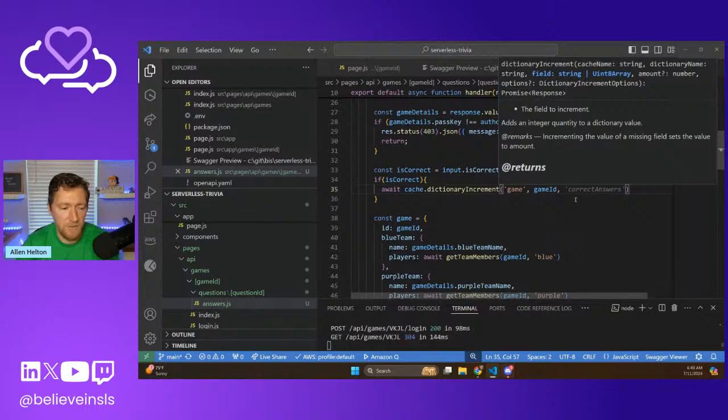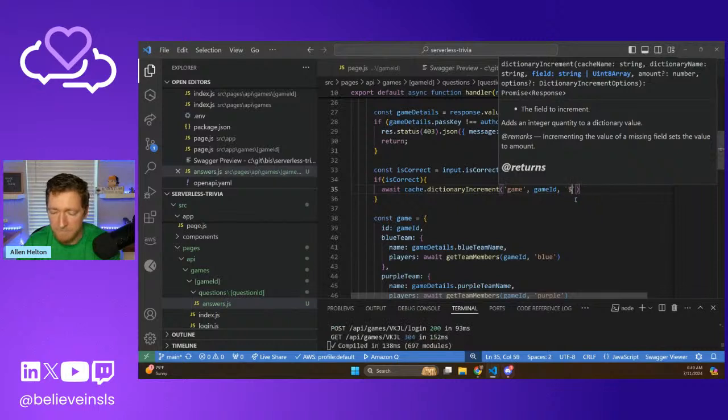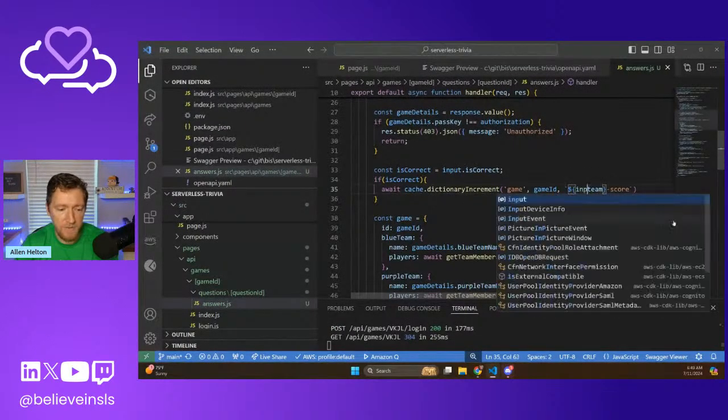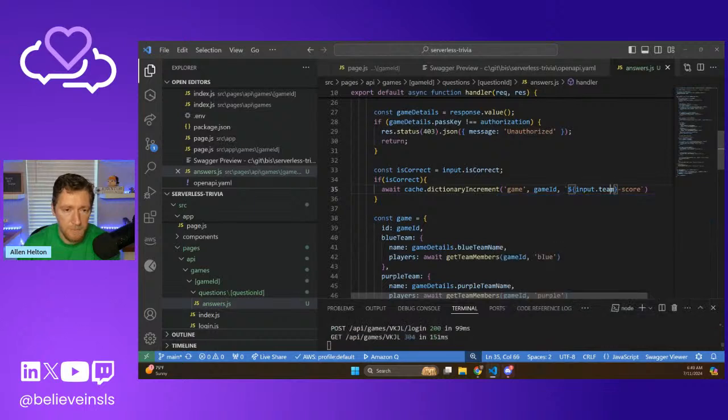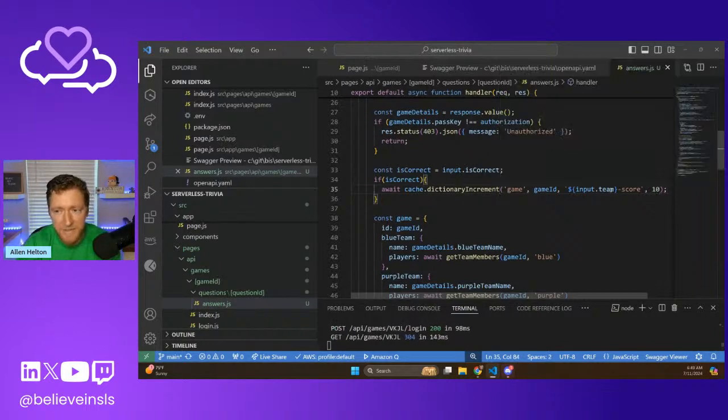We're going to be doing, let's see. Team score. So team is passed in via the request. So we have input.team. So that's either going to be blue or purple. Score, and then we're going to be adding a value. We'll just say that if you guess right, you get 10 points, and that's really it for that.